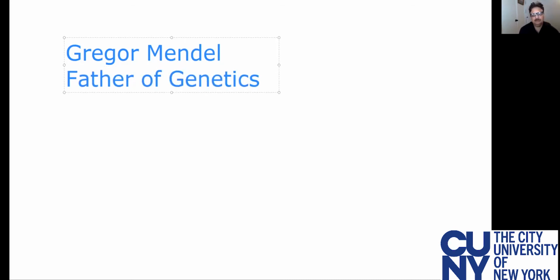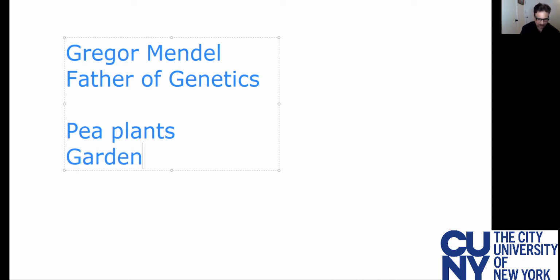Try to understand why he's called the father of genetics, although his research was on pea plants, and he was not a biologist. He was a naturalist. He was a monk in an Austrian church. He used to do a lot of gardening, and he was a very sharp observer of plants.